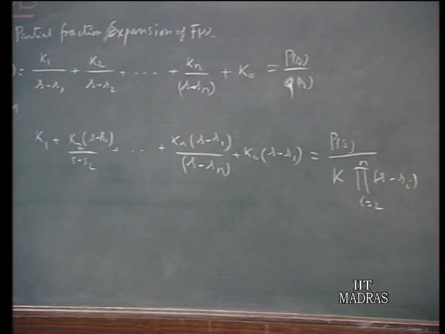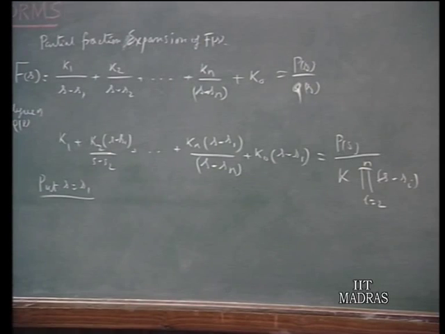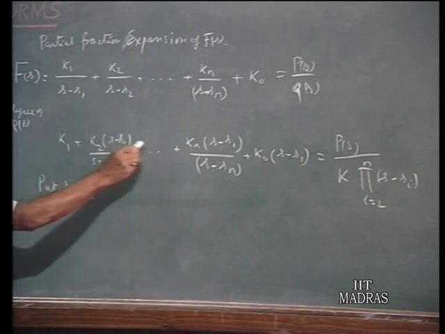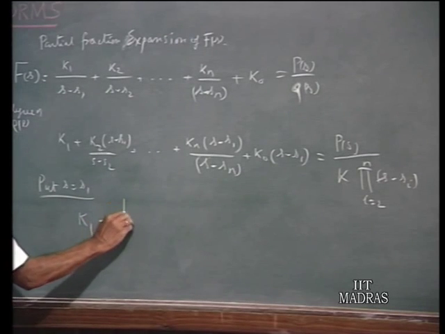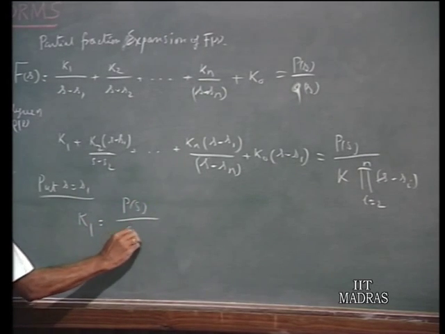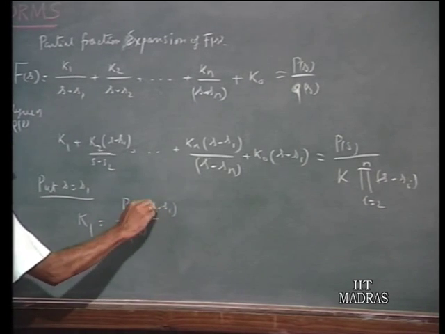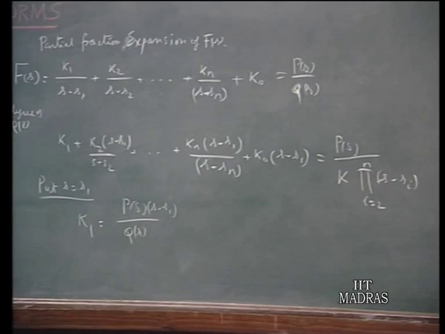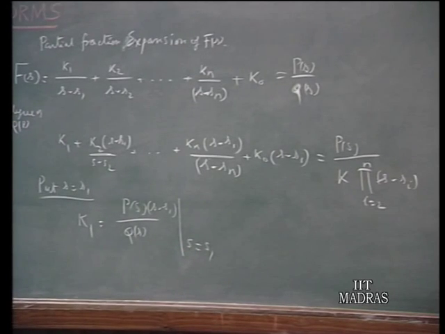Now, suppose I substitute s is equal to s1 in this, then all the other terms will vanish, and on this side you have only k1, and on the other side you have P of s over Q of s. What I have really done is multiply by s minus s1, therefore this s minus s1 got cancelled out in Q of s, and that left this. So, I can put this in the form P of s times (s minus s1) by Q of s, with the substitution s is equal to s1. So, that is how you can evaluate k1.